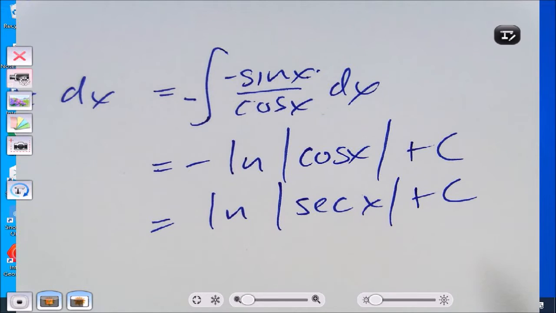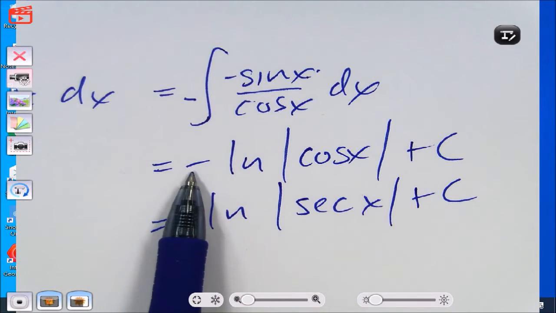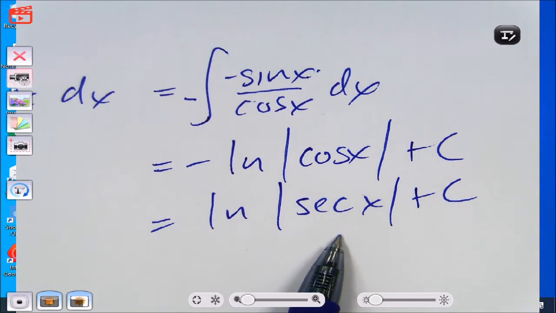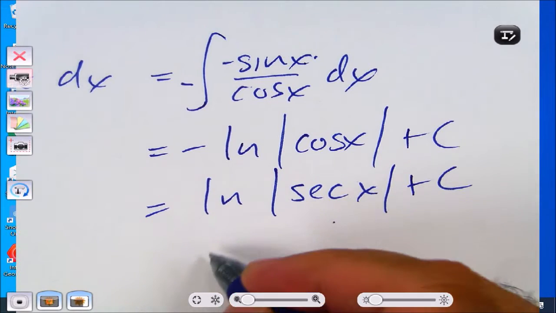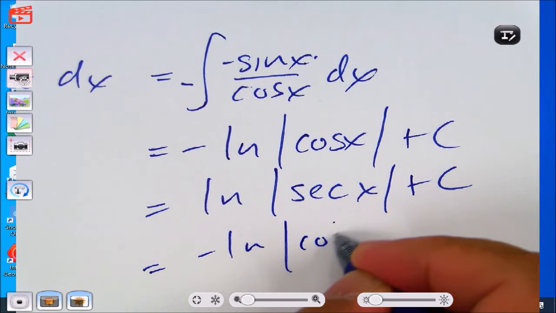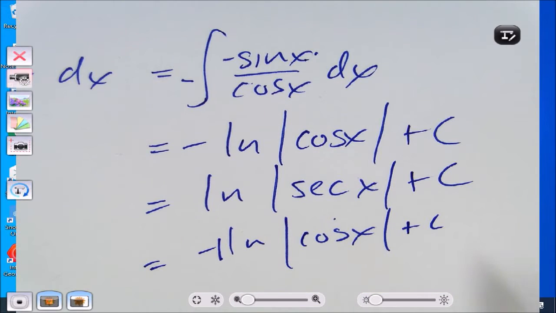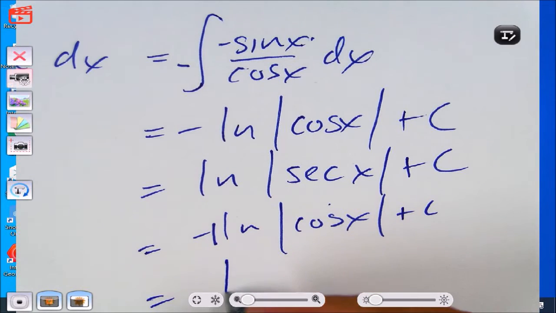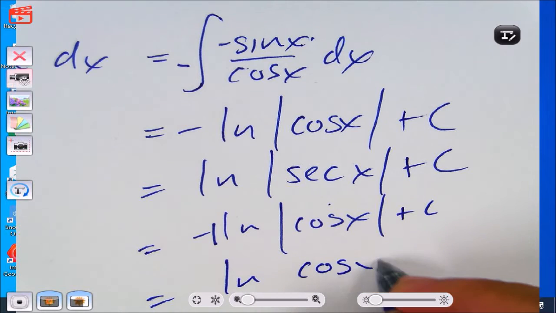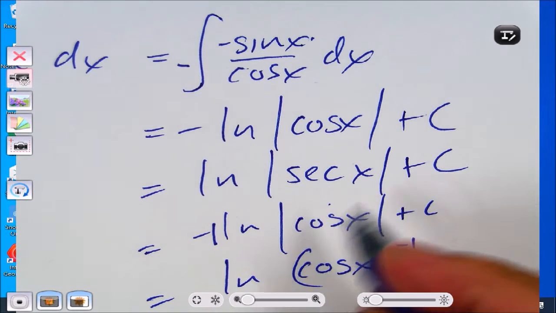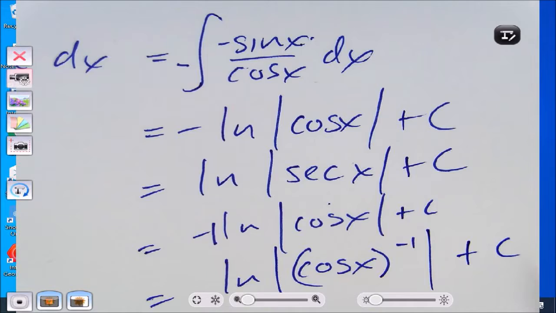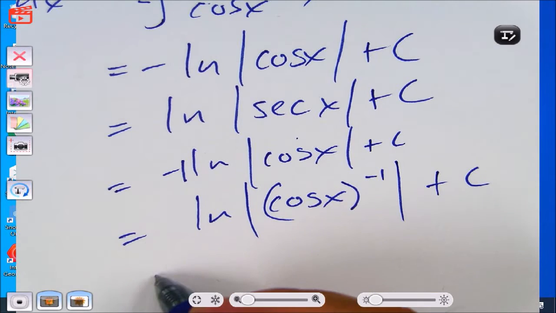Okay, so the question is, why does that negative sign allow me to write cosine as secant? Right? So here's the reason. I'm going back to this thing. That negative sign is the same as a negative 1. Whenever you have a coefficient of a log, you can use it as an exponent of the argument of the log. So it's like 1 over cosine.